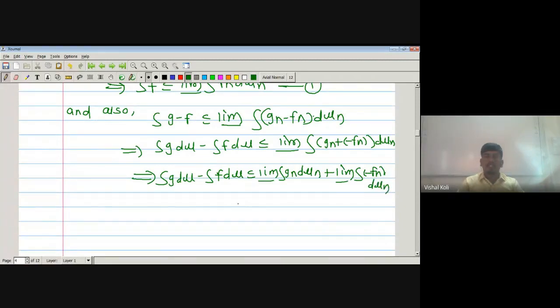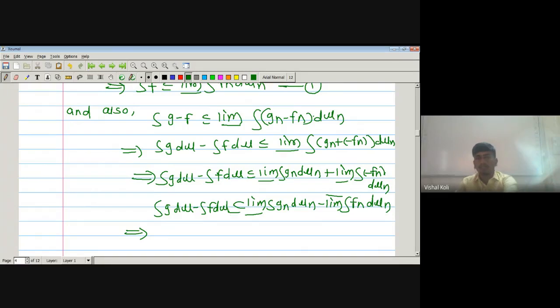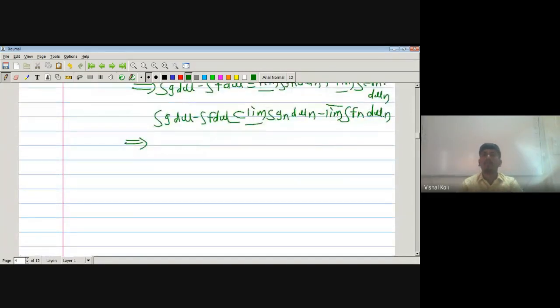Okay, so the first term is the limit inferior of the integration of Gn d mu n. As there is a negative sign, if we take the negative sign outside, then the limit inferior becomes the limit superior, which is the limit superior of the integration of Fn d mu n. Okay, so the integration of g d mu minus the integration of f d mu is less than or equal to the limit inferior of the integration of Gn d mu n minus the limit superior of the integration of Fn d mu n.